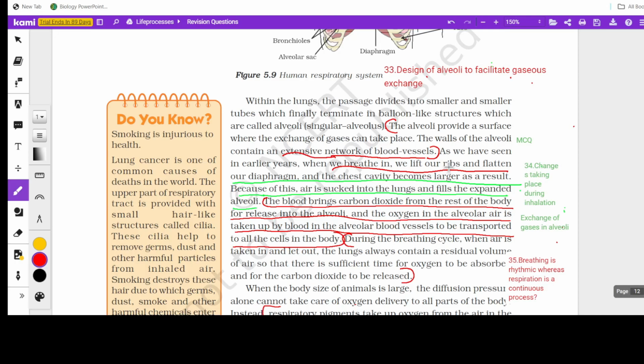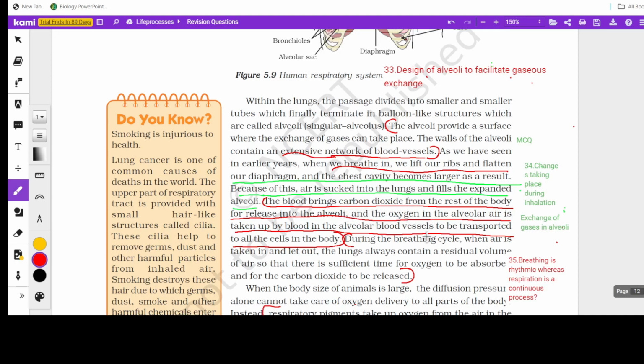When we breathe in, the ribs lift. When we breathe out, what happens to the ribs? They move, close inwards, the diaphragm gets dome-shaped, the chest cavity becomes smaller, and because of this, air is released from the lungs. Okay.